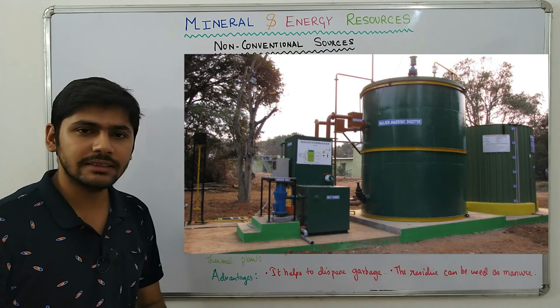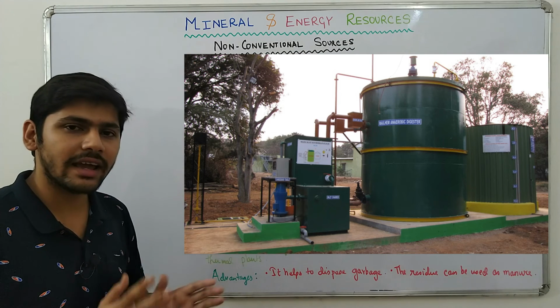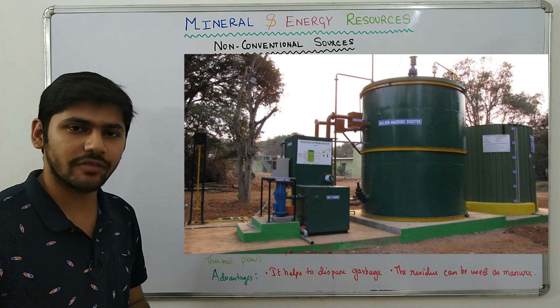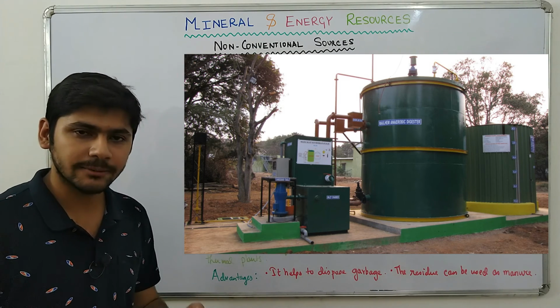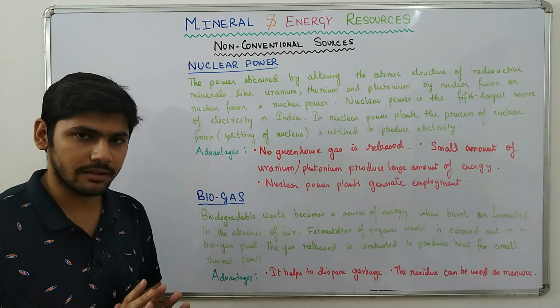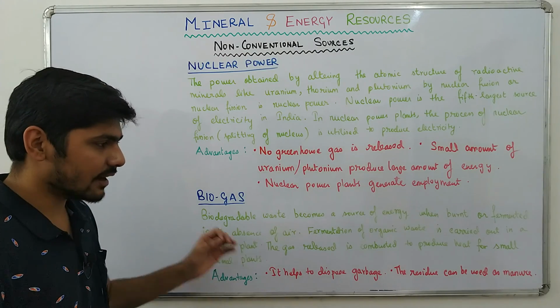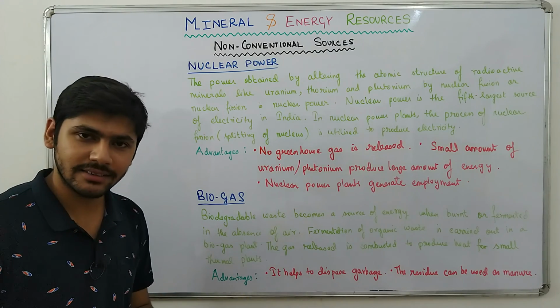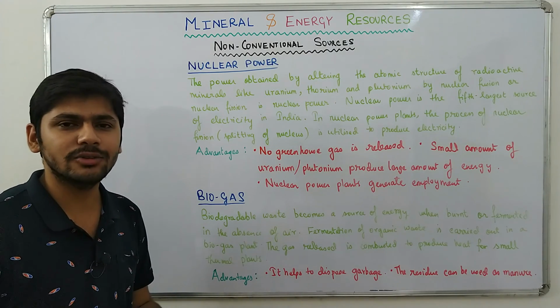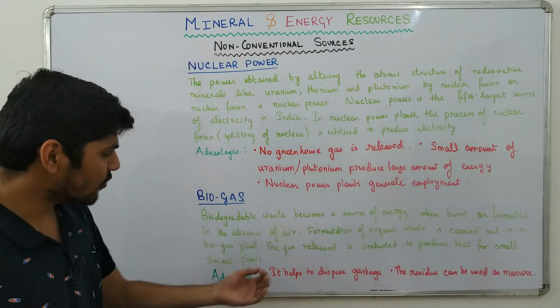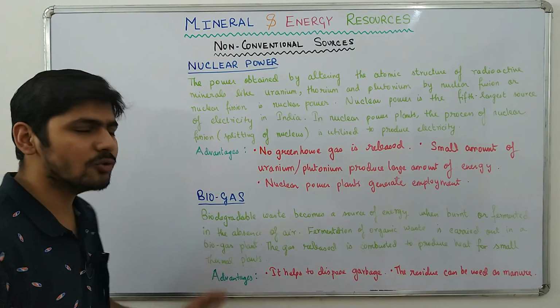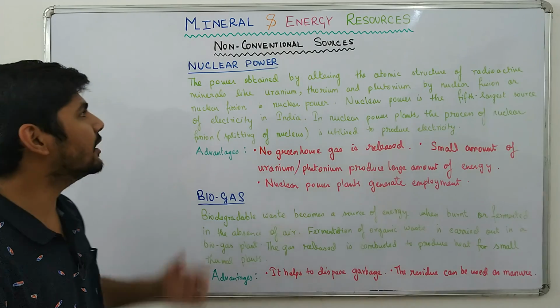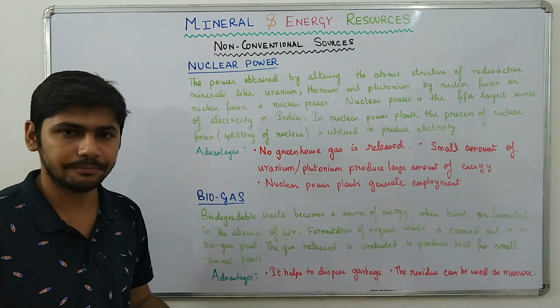So basically what happens is organic waste is taken and organic waste is fermented in the absence of air. That produces biogas. Biogas is highly combustible. Now that biogas is combusted to produce heat. That heat is used to turn turbines and that turbines produce electricity. But it is used for small thermal plants. It cannot produce a large amount of heat as compared to nuclear power or coal power.